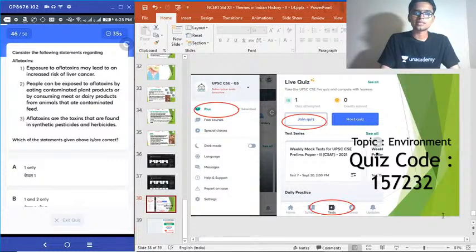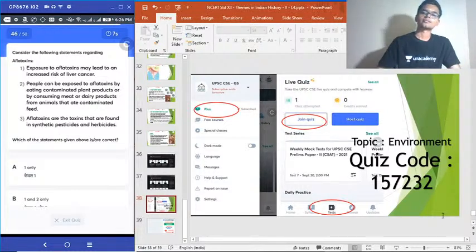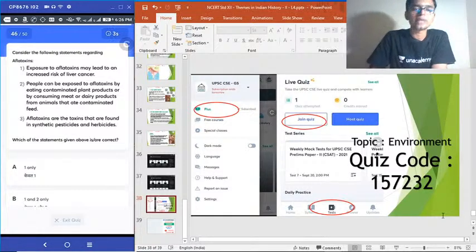Consider the following statements regarding aflatoxins. Statement number 1 says exposure to aflatoxins may lead to an increased risk of liver cancer. 2. People can be exposed to aflatoxins by eating contaminated plant products or by consuming meat or dairy products from animals that ate contaminated feed. 3. Aflatoxins are the toxins that are found in synthetic pesticides and herbicides. Choose the correct answer. So what exactly are these aflatoxins? If you know it, you can get the answer correct.